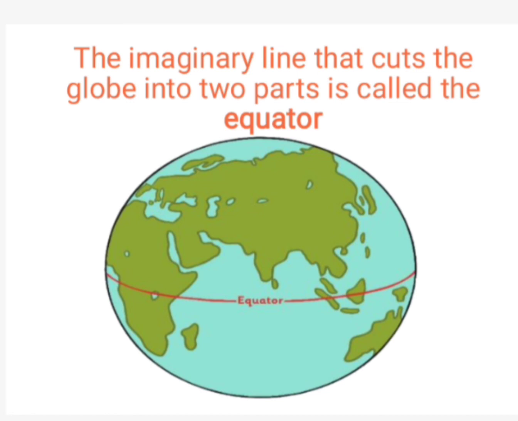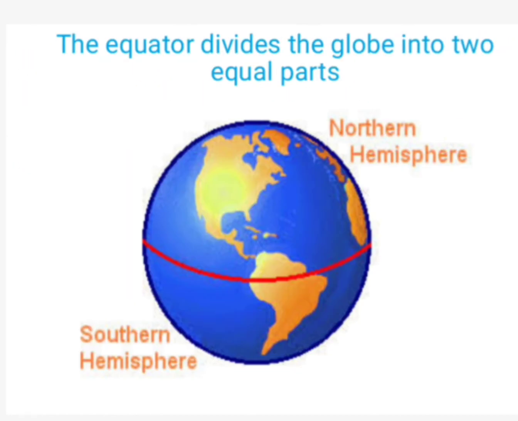The equator is a line of latitude. The equator divides the globe into two equal parts.